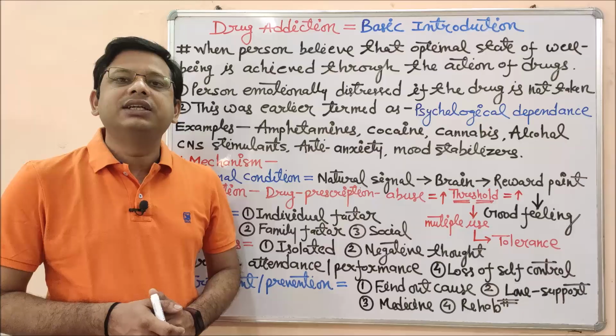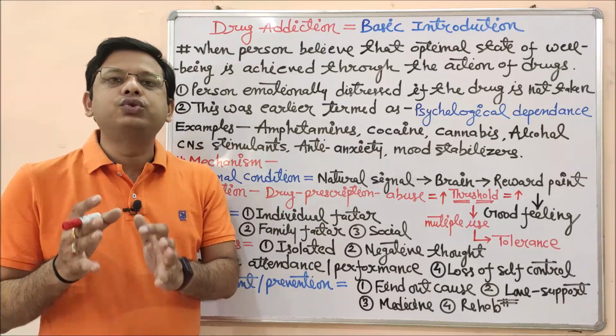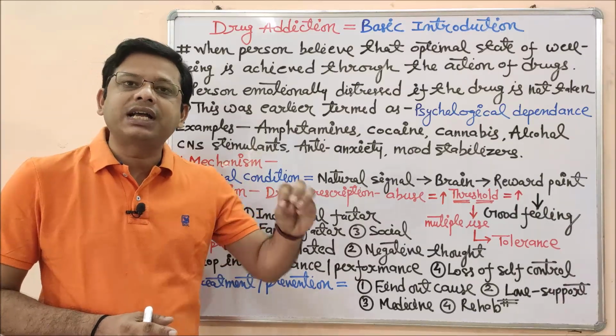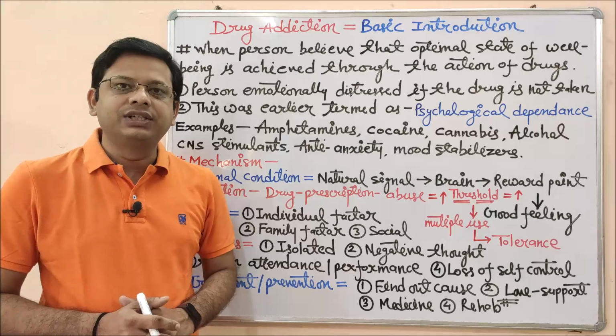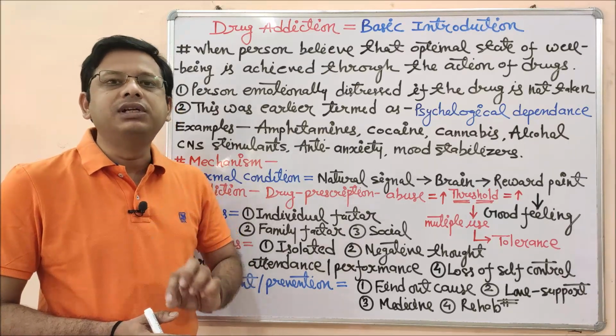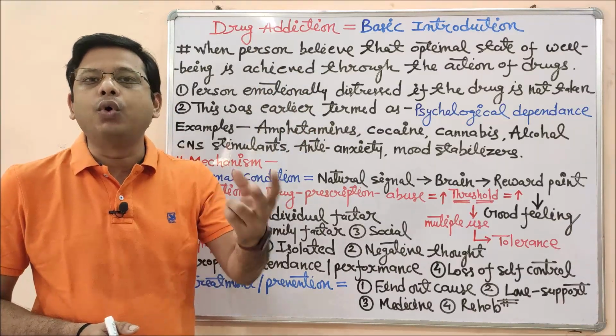But there is another drug which is called an abusable drug. These are not suitable, not good from your health point of view, and these are not prescribed by any medical practitioner. These are called drugs of abuse or abusable drugs. So the term drug addiction applies to both of the cases.